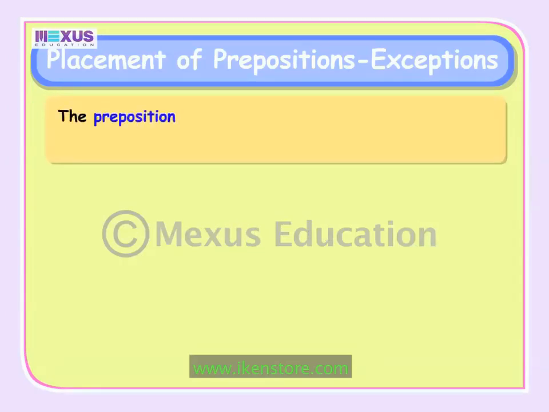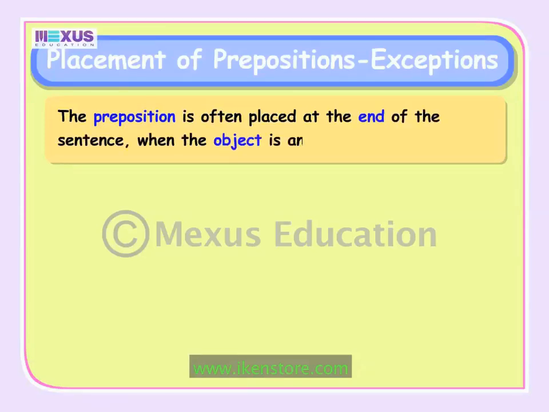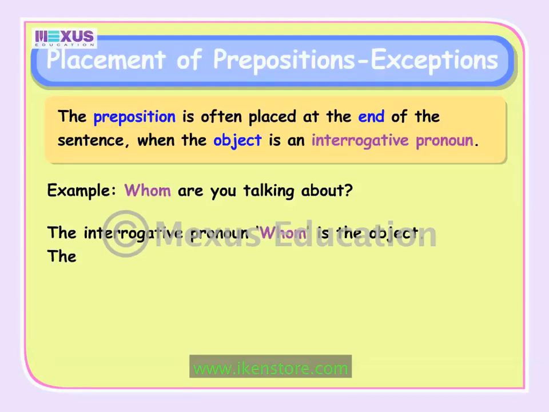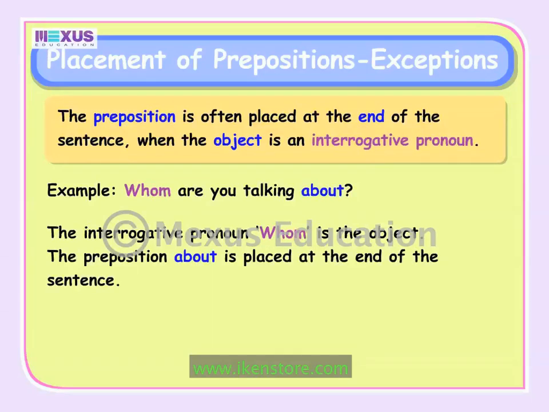The preposition is often placed at the end of the sentence when the object is an interrogative pronoun. For example, whom are you talking about? In this sentence, the interrogative pronoun whom is the object. The preposition about is placed at the end of the sentence.